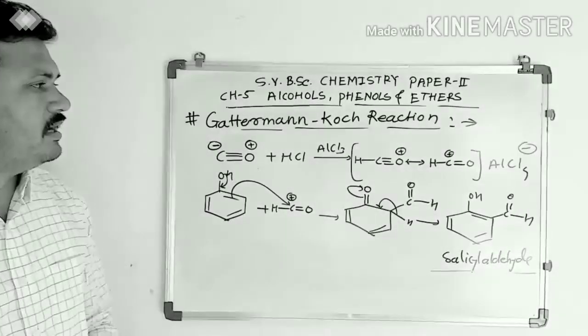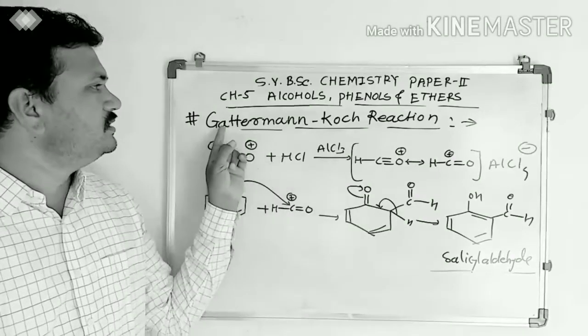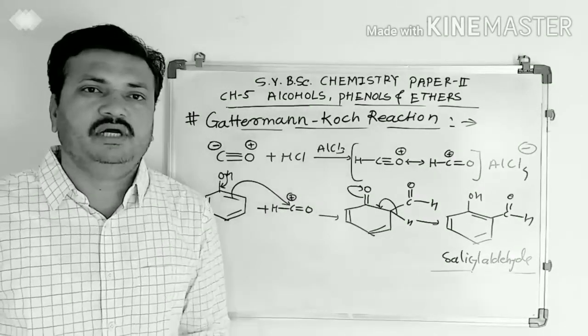Salicylaldehyde is our product, and this whole reaction is known as the Gattermann-Koch reaction. Okay.